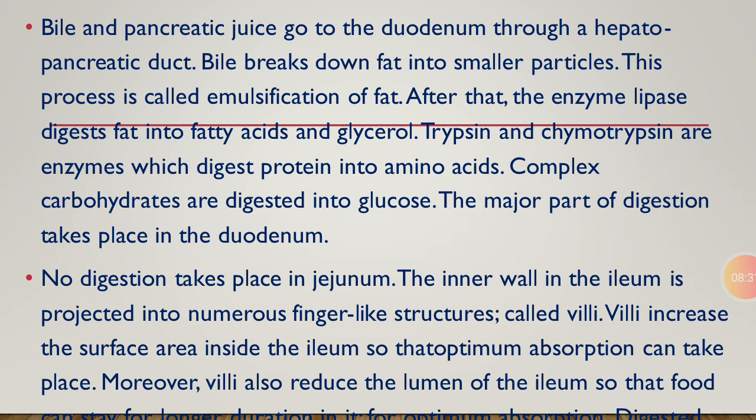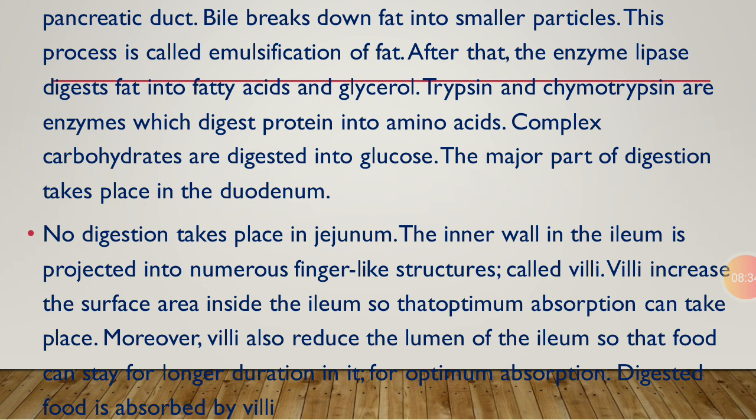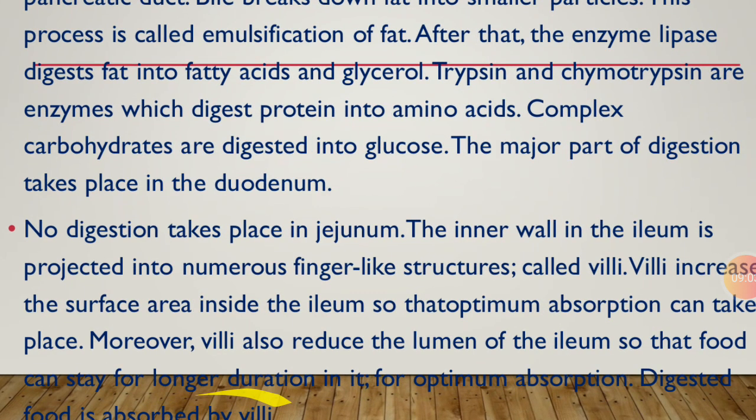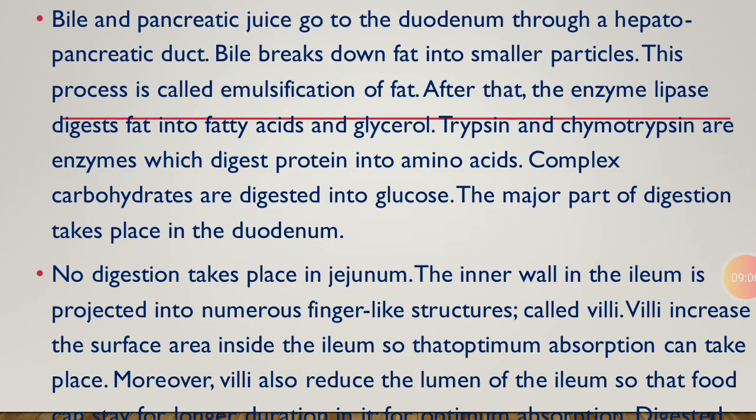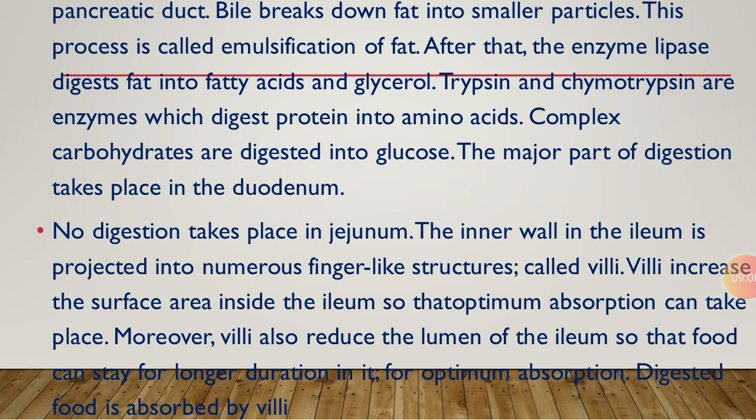No digestion takes place inside the jejunum. The inner wall of the ileum contains numerous finger-like projections, that are called villi. Villi increase the surface area. Villi are finger-like structures which are filled with capillaries, that is, highly vascularized. Villi increase the surface area so that maximum absorption of food takes place, and villi reduce the lumen of the ileum so that the food can stay for a longer duration inside it. So the maximum absorption of food takes place and the digested food is absorbed by villi. From villi it moves to the blood capillaries.